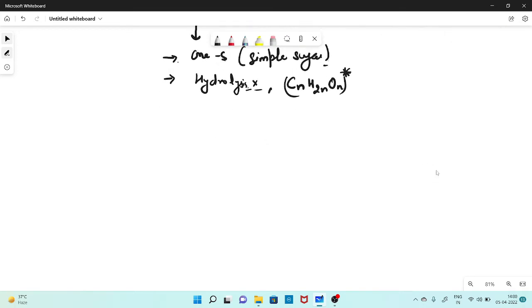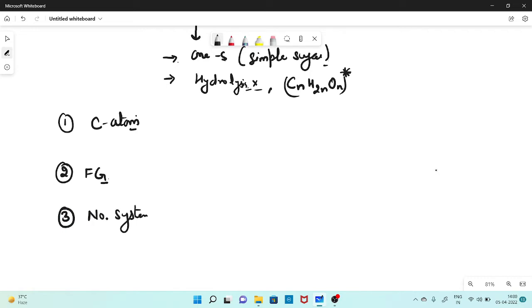Monosaccharides are categorized according to, number one, the number of carbon atoms present in the structure, right? Second, the functional group present in the sugar molecule, and third, the numbering system of the carbon atoms.